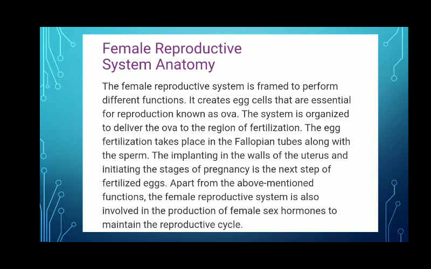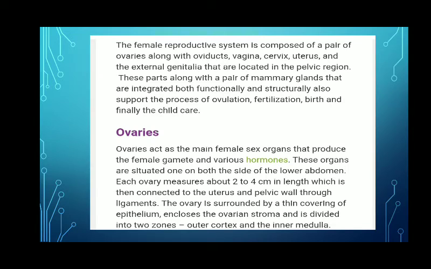Female reproductive system, like other systems, is responsible for reproduction in females. This system is organized with different organs, like ovaries, oviducts which are also called fallopian tubes, uterus, and vagina. These are different organs of the female reproductive system, which is involved in the production of female sex hormones to maintain the reproduction cycle.